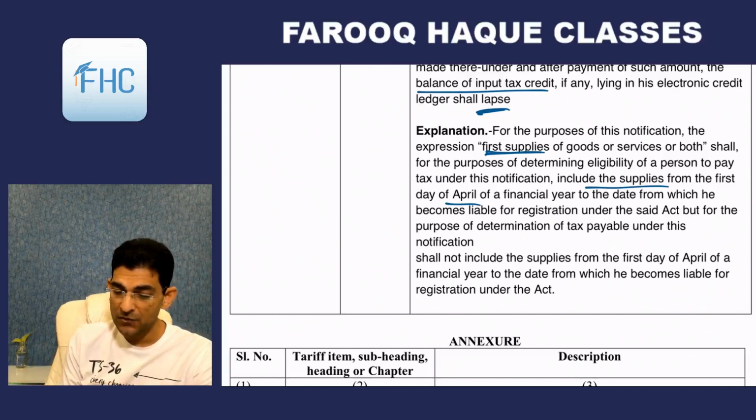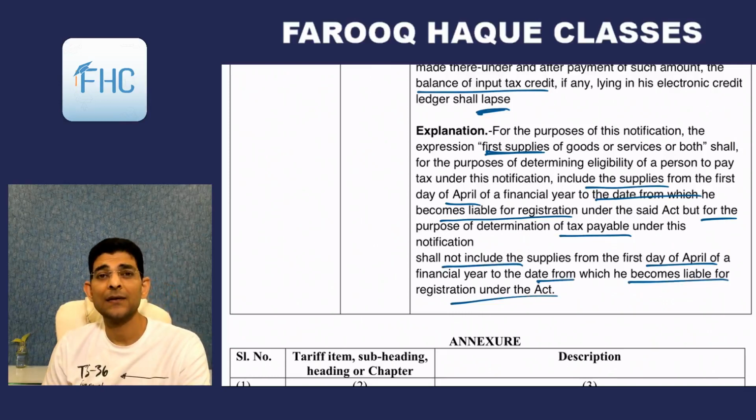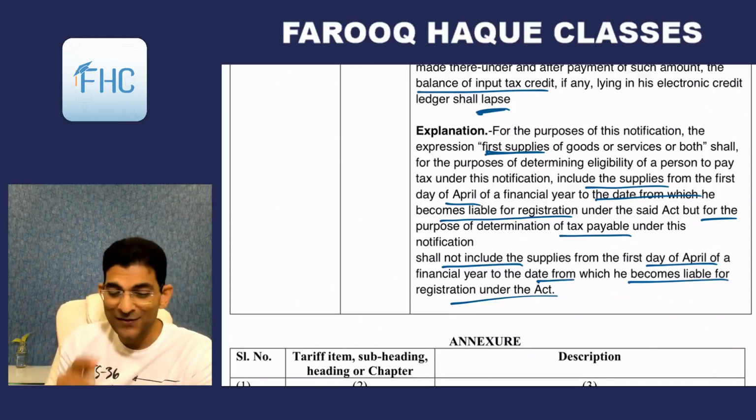To the date from which he becomes liable to registration under the Act. But for the purpose of determination of tax payable under this notification, it shall not include the supplies from 1st day of April to the date from where he becomes liable for registration under the Act. Nothing understood, right? It's simple, and it's a very interesting point.